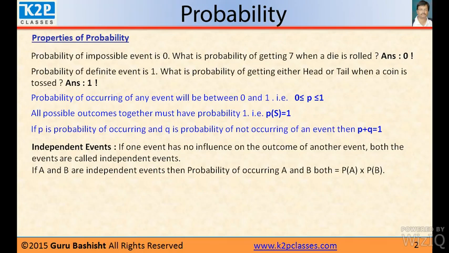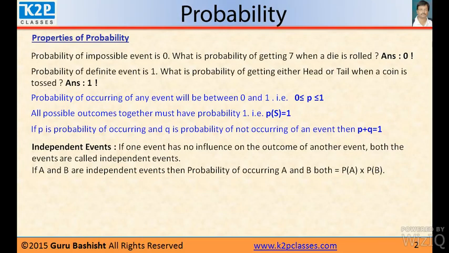Once you have taken one red ball from the box, there are 4 balls remaining. And suppose one ball is green. So what is the probability of getting the ball which is green? Then it will be 1 by 4. Since in the first draw we have taken one ball, in the second draw number of balls are 4. So in the second draw the probability is 1 by 4. Here both are dependent events.